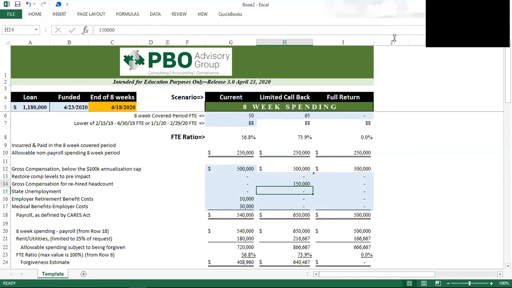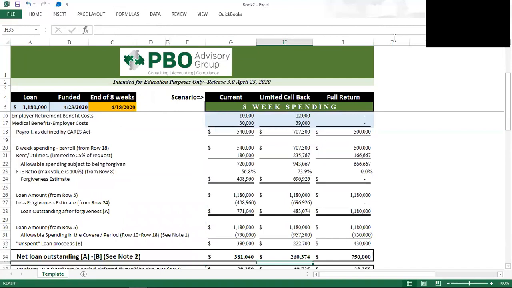We're assuming that these are new people, so we're going to incur some unemployment costs for California unemployment of $6,300. And because our 401k plan lets people become immediately eligible, we believe that we would be spending $12,000 on our 401k match, and also our medical benefits, which are immediate, would go to $39,000. So our spending becomes $707,000 in the period.